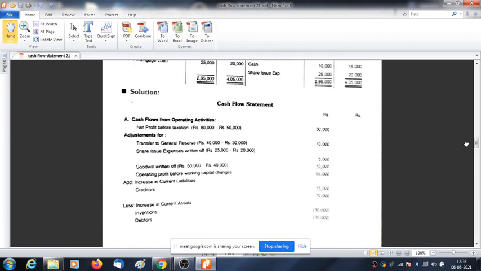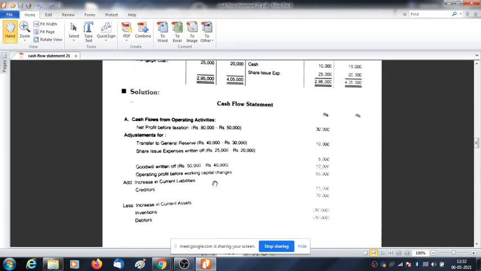First we have the profit. It is okay that 30,000 is profit during the year. Then transfer to general reserve. Then shares issue expenses written off, goodwill written off. We are just preparing it like the computation of fund from operation, and we get operating profit before working capital changes. The amount is coming this much.